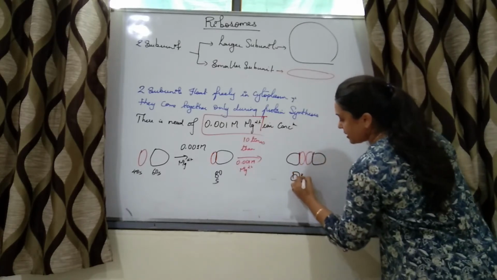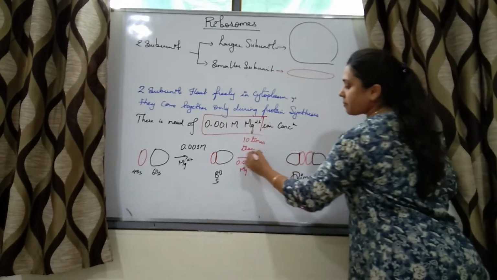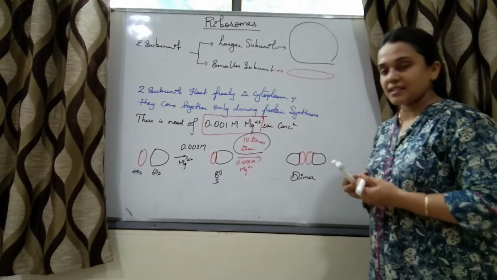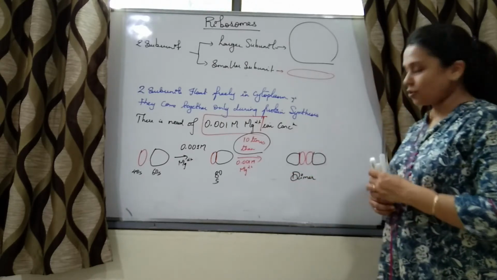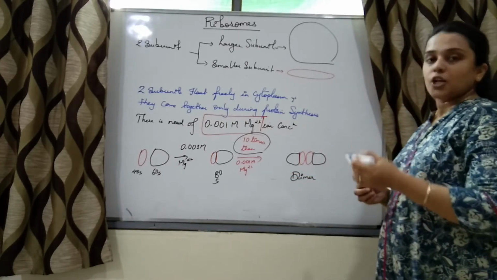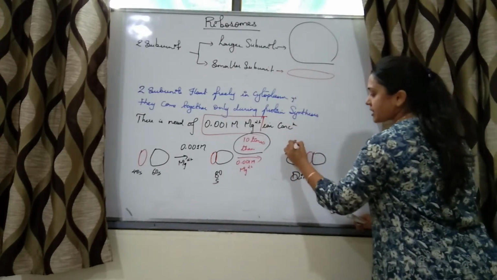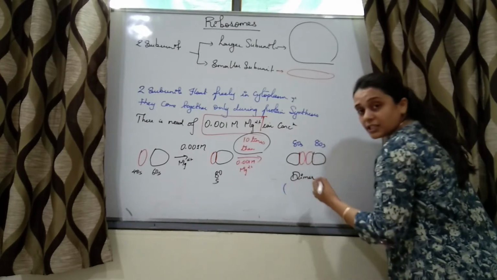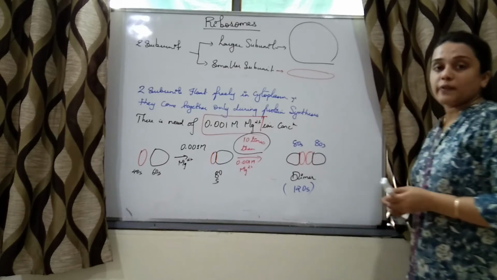This is called a dimer. So when is a dimer formed? When the concentration of magnesium ions is 10 times greater than 0.001 molar concentration, right? So here there are two 80S. This is one 80S and this is the other 80S. These two 80S together form 120S.